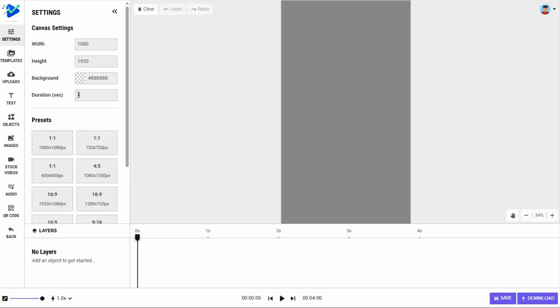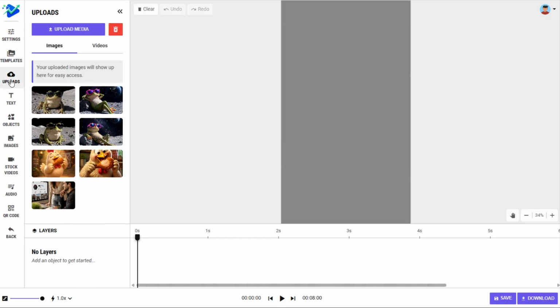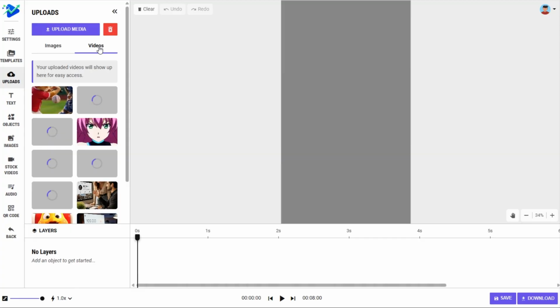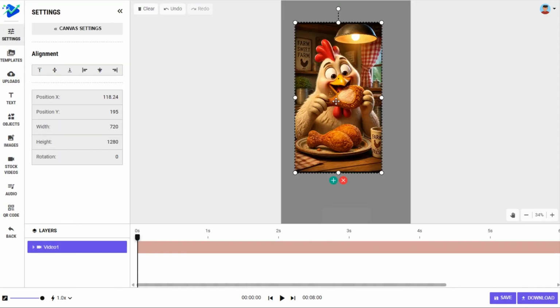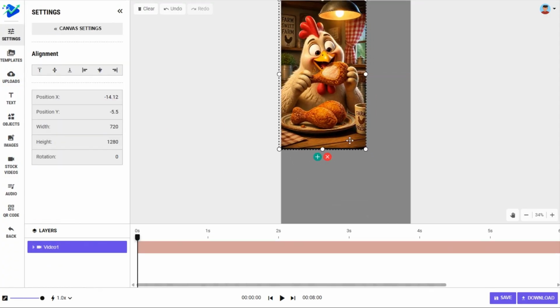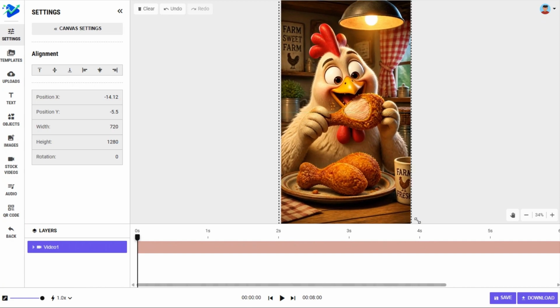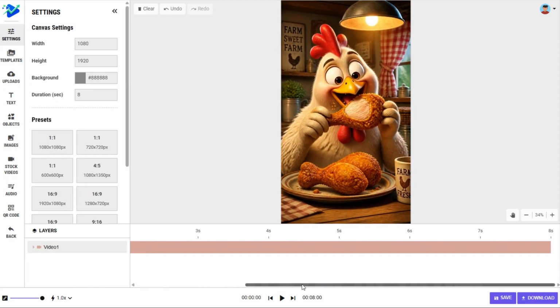Right now, the hottest length of video on TikTok is 8 seconds, so I'm going to go with an 8-second video. We'll keep the background transparent for the moment. We can go to uploads, where we can work with our existing projects, whether those be images or videos. I kind of like that first chicken video that we created. I'm going to go ahead and drag and drop that into the canvas. We can size that if we want it to take up the full canvas or less than that, or if we want to enlarge it. And here you can see we have a linear timeline with our video track.